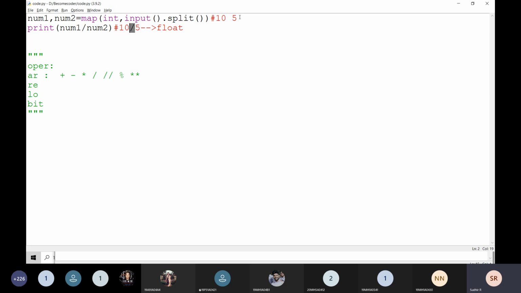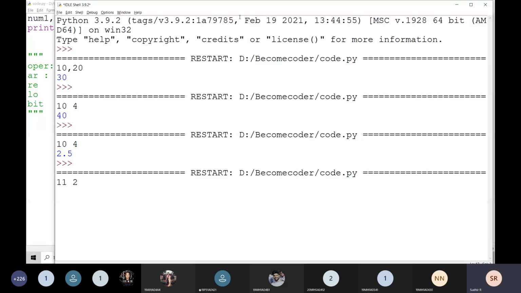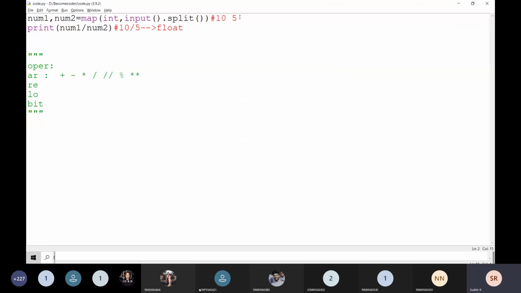For example, if I give 11 and 2 here, then it is going to be 5.5. And now this is going to be the floor division operation, and this always returns a coefficient.